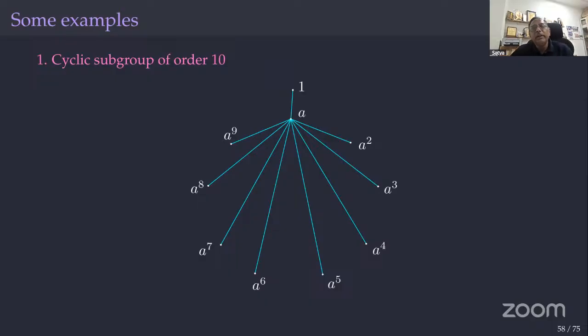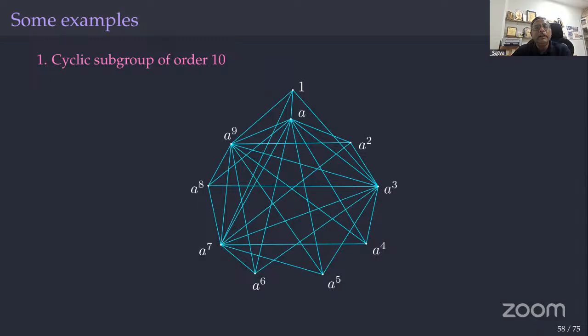A comma 1 is also a generator. Those two also automatically generate. Similarly, A3, A9 and all. But you see that A2 and A5 also generate. A2, that is A square, is not a generator, A5 is not a generator, but A2 and A5 together generate. Similarly, A5 and A4, A5 and A6, A5 and A8. So that's why I put a yellow color there. It is a generating graph.